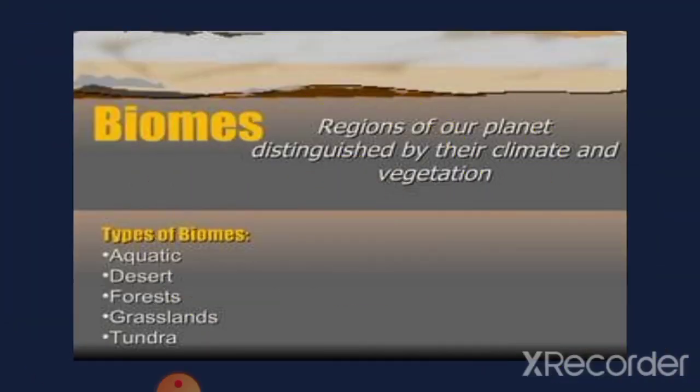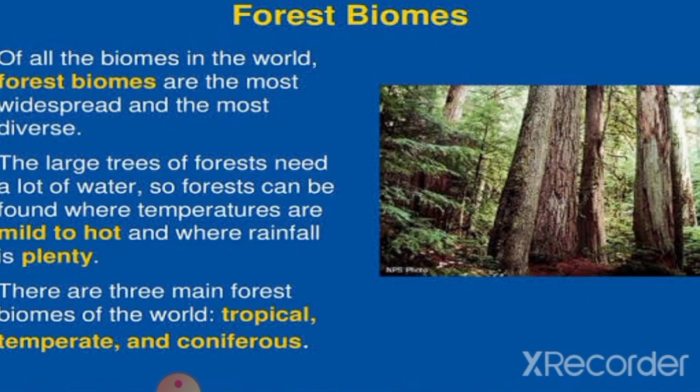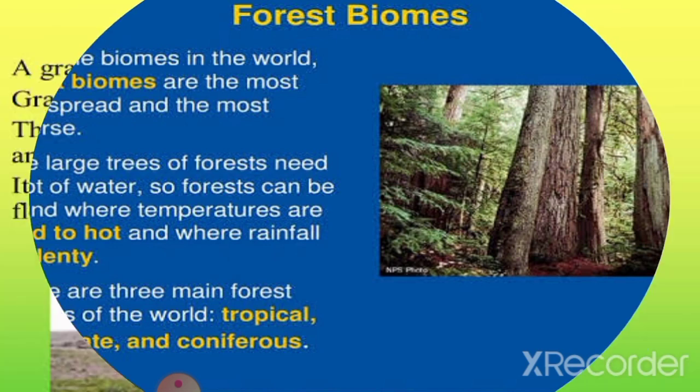And that brings us to the types of biomes. Although there are so many types of biome, they are divided into five main types, and these are aquatic, desert, forest, grasslands, and tundra. So we shall first look at the forest biome. The forest biome is usually characterized by large trees with plenty of rainfall in the area and hot or moderate temperature. It is divided into three: tropical, temperate, and coniferous.